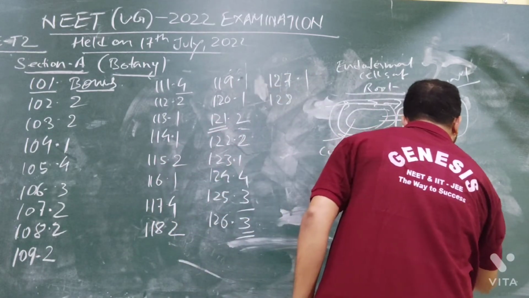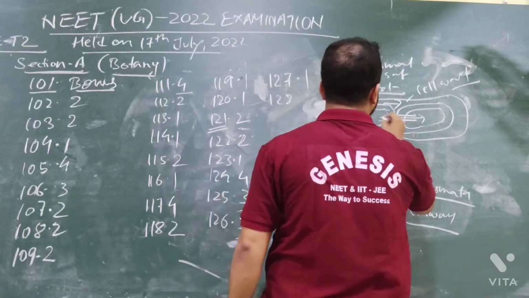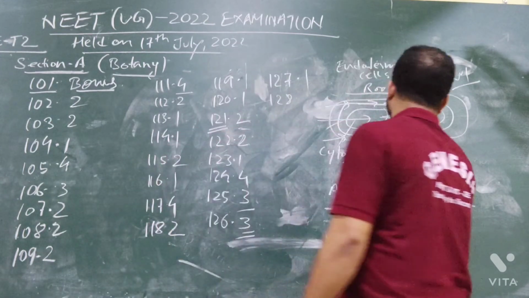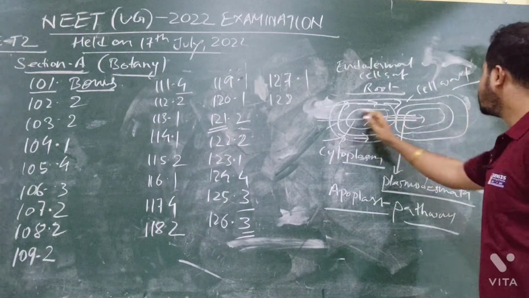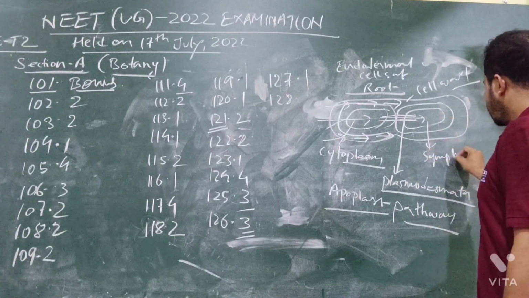If the water goes from inside the cytoplasm or plasmodesmata, then it is known as the symplast pathway. If the water goes inside the cytoplasm, then it is known as the symplast pathway. Symplast.